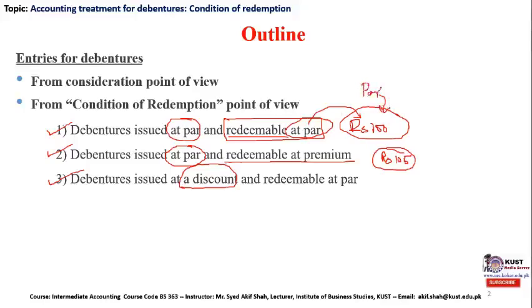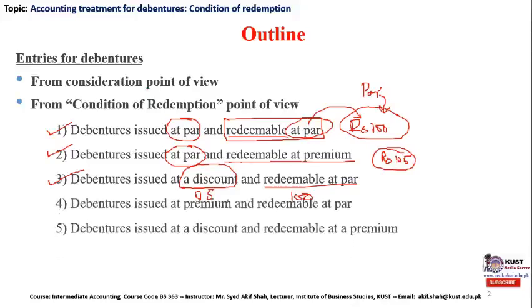So when the company issues its debenture at a price less than the par value, like 95 rupees, it is considered issuance of debenture at a discount, and then it can be redeemed at par, like rupees 100, which is the par value. The company can regain its own debenture at rupees 100, and then the case is considered as debenture issued at discount and redeemable at par.